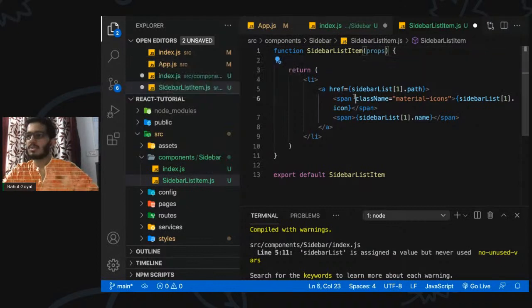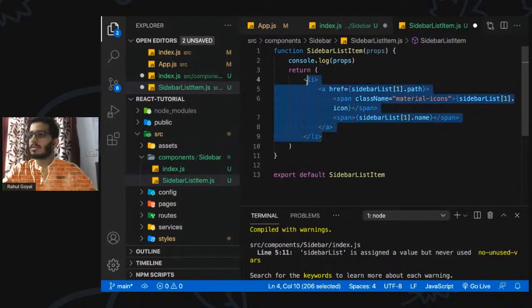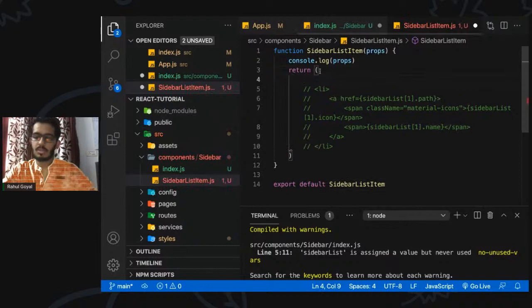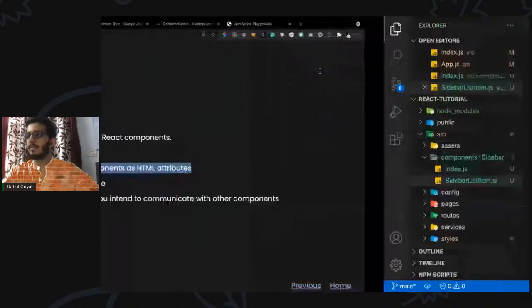Okay, just for keeping in mind. So how can we access it? First let's log it and see what we are getting here. Till then we can hide this code because otherwise it will produce errors. Just a normal log. Okay, let's see.